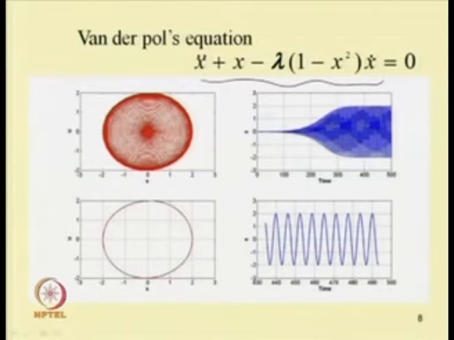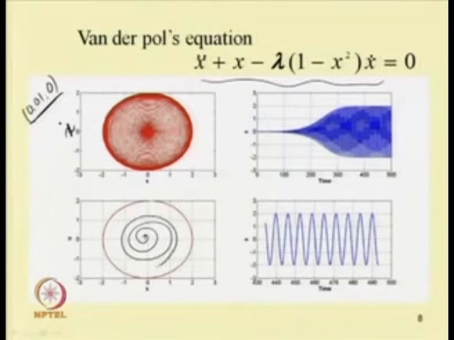Taking the initial point 0.01 and 0, this is x and u equal to x dot. So, this is the phase portrait of x and x dot. Taking this initial condition, one can obtain the response with time.